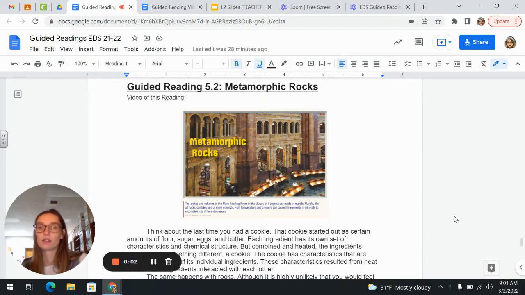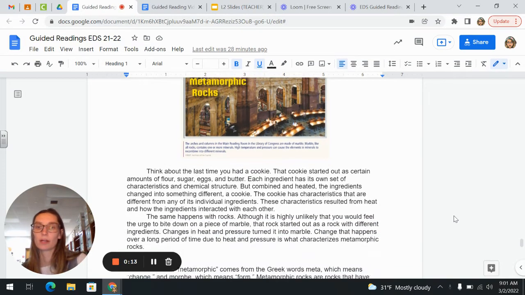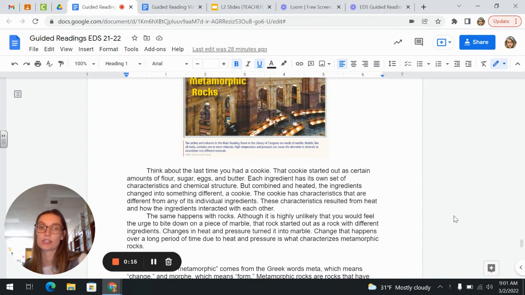Metamorphic rocks. Think about the last time you had a cookie. That cookie started out as a certain amount of flour, sugar, eggs, and butter. Each ingredient has its own set of characteristics and chemical structure, but combined and heated, the ingredients change into something different, a cookie. The cookie has characteristics that are different from any other of its individual ingredients. These characteristics resulted from heat and how the ingredients interacted with each other.